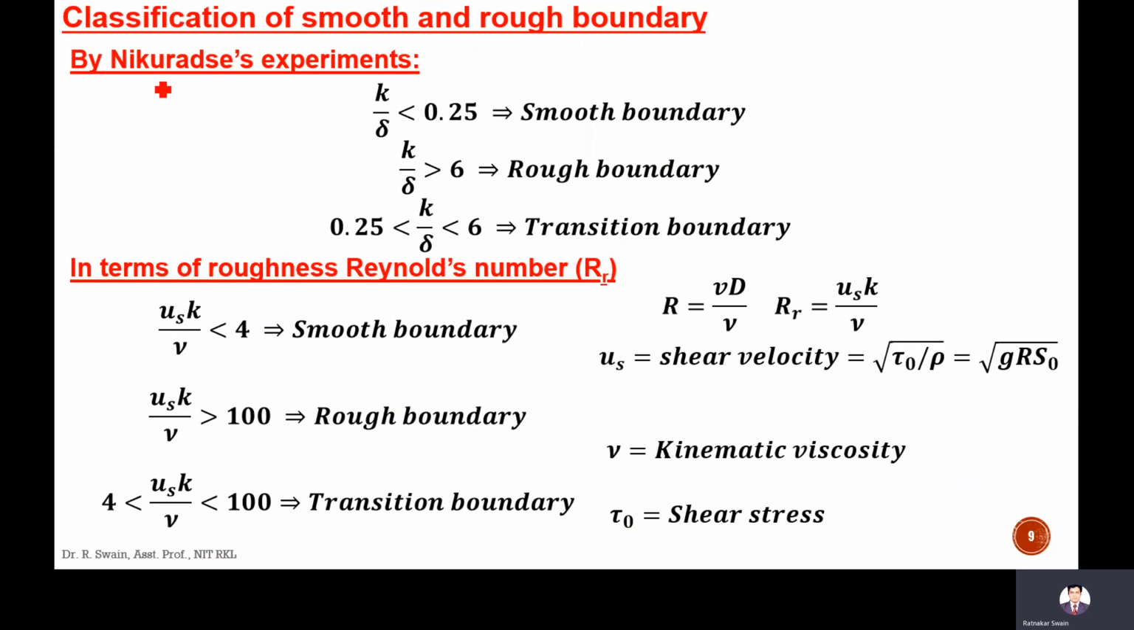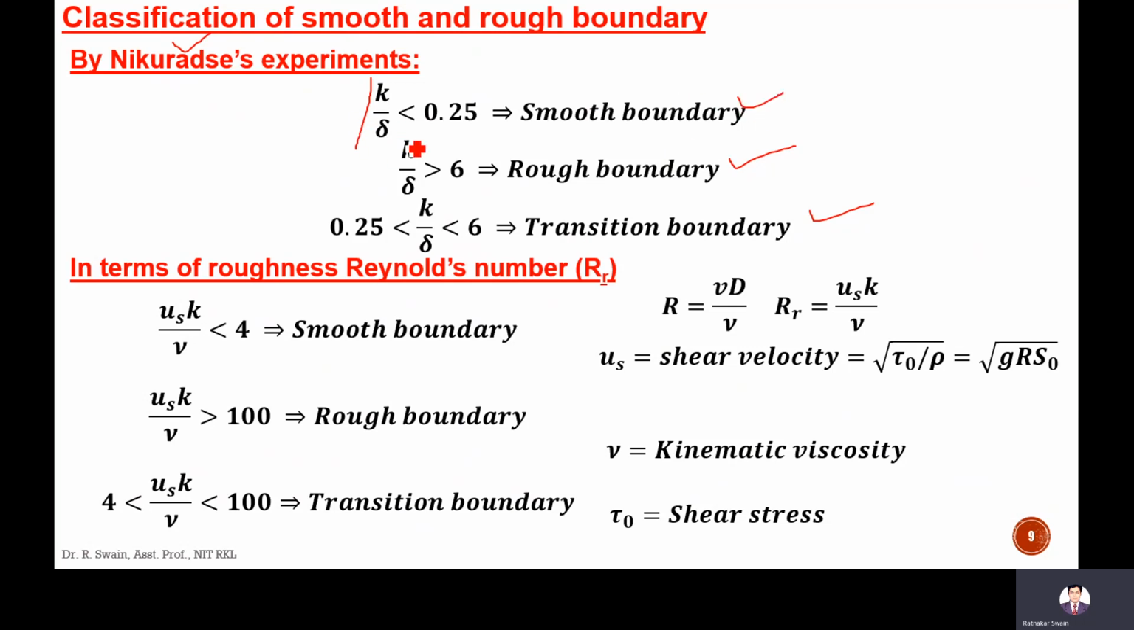According to the experiment done by the scientist Nikuradse, and this is the standard method which is widely used, K by delta, if it is less than 0.25, then the boundary is called smooth boundary. If it is more than 6, then it is called rough boundary. If it is in between 0.25 and 6, then it is called transitional boundary. So this is the standard value.